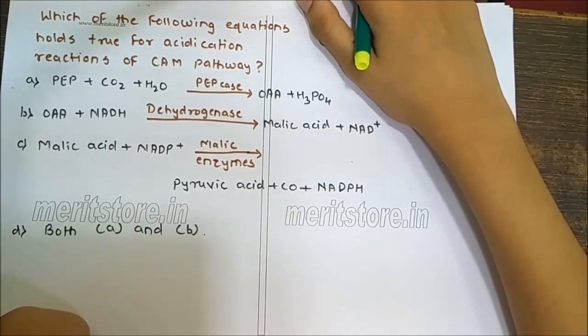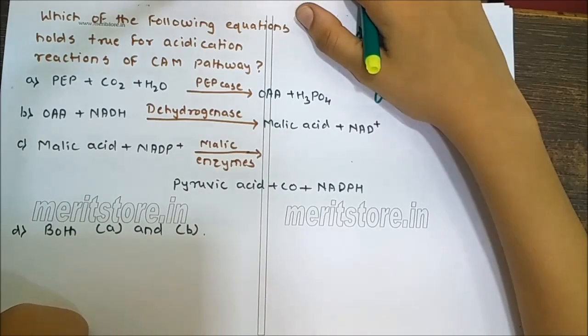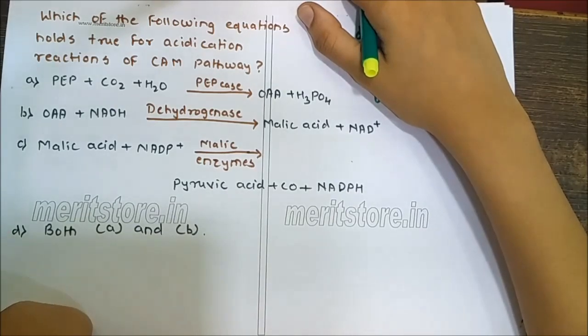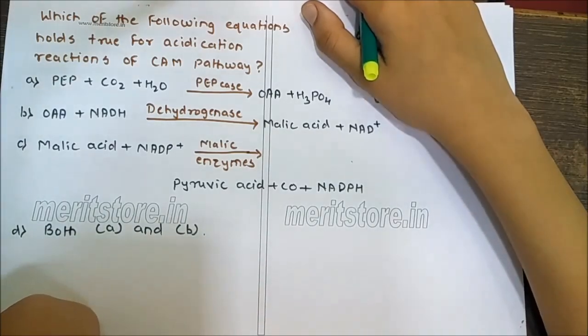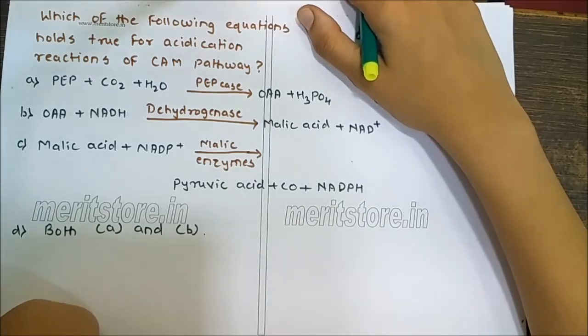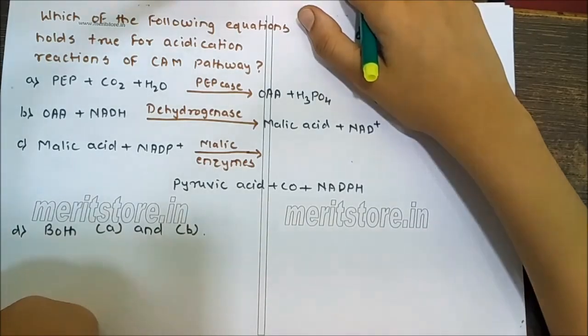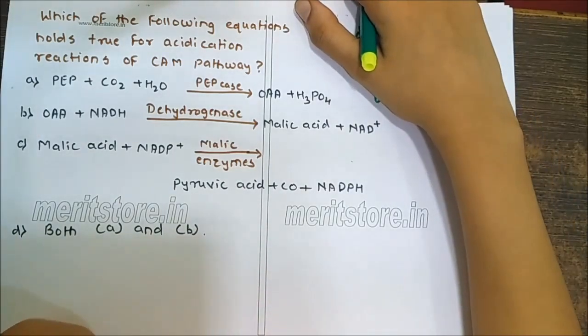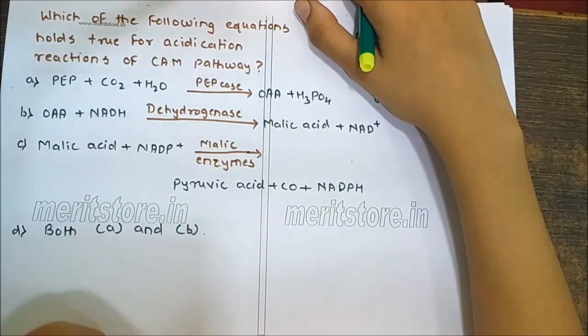Which of the following equations hold true for acidification reaction of CAM pathway? A: PEP plus CO2 plus H2O, in presence of PEPcase, gives OAA plus H3PO4. B: OAA plus NADH plus H+, in presence of dehydrogenase, gives malic acid plus NAD+. C: Malic acid plus NADP+, in presence of malic enzyme, gives pyruvic acid plus CO2 plus NADPH. D: Both A and B.